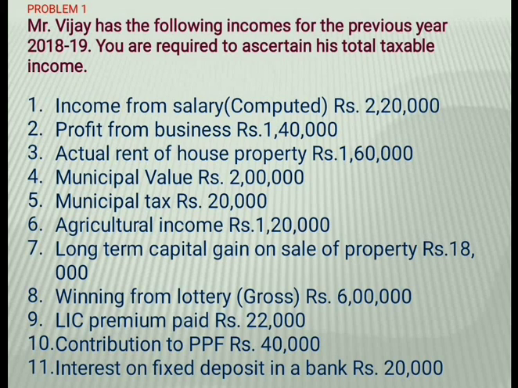Seventh, long-term capital gain on sale of property, rupees 18,000. This comes under capital gain. Then eighth, winning from lottery. Gross they have given rupees 6 lakh. This is the fifth head, income from other sources. Then ninth, LIC premium paid, rupees 22,000. This is an exemption amount, but it comes under